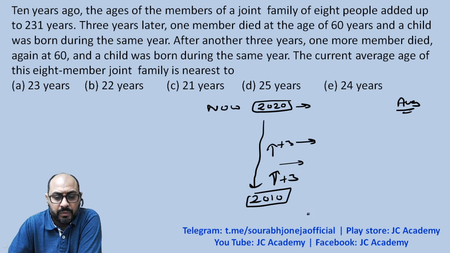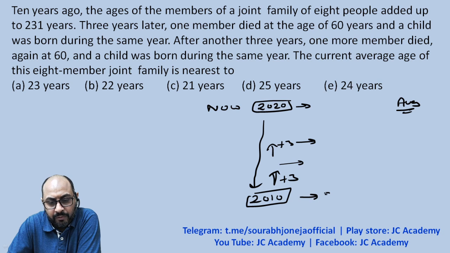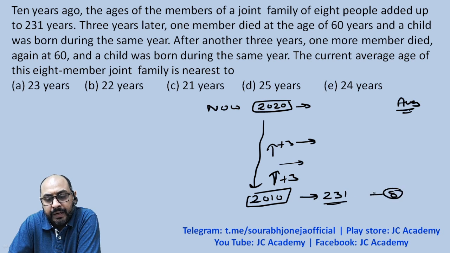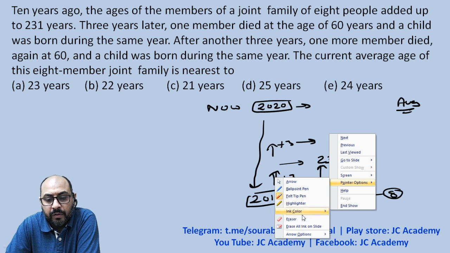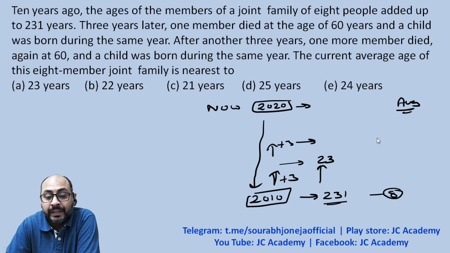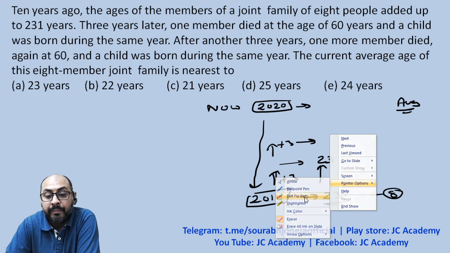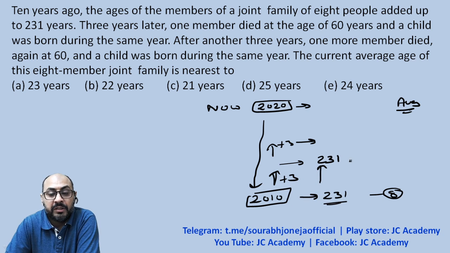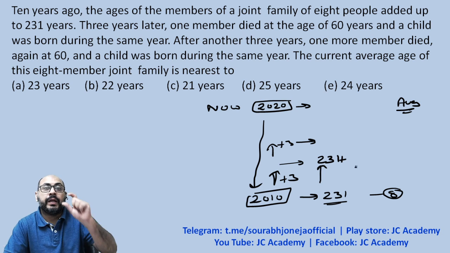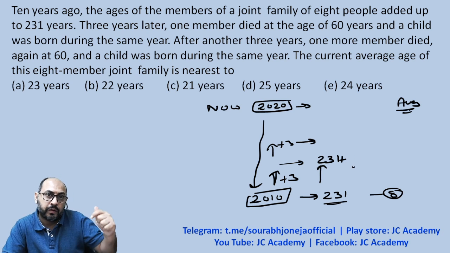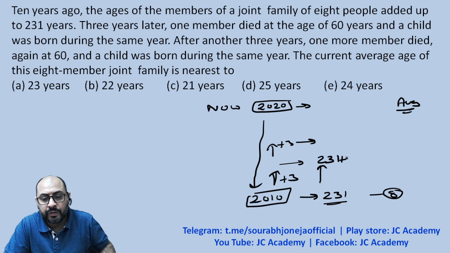Now, 10 years ago, what was the sum? The sum was 231. And this was for how many members? 8 members, right? So 3 years down the line, what should have been the sum of all their ages? The sum of all their ages would increase by 3 years per member. So 231 is the previous sum. Since there are 8 members in the family, each one of them will grow by 3 years. So we will add 24 over here.